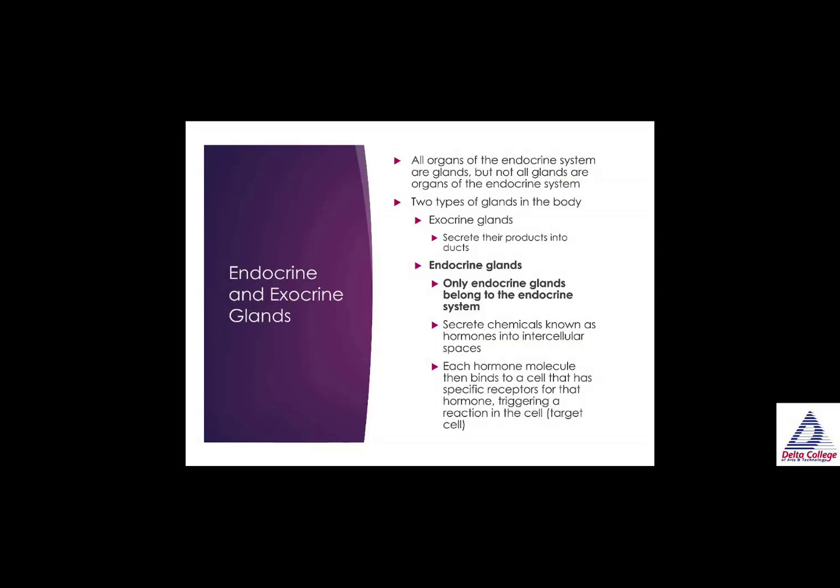So all organs of the endocrine system are glands, but not all glands are organs of the endocrine system. There are two types of glands in the body. We have exocrine glands that secrete their products into ducts, and then we have endocrine glands. The only endocrine glands belong to the endocrine system. They secrete chemicals known as hormones into intercellular spaces, and each hormone molecule then binds to a cell that has specific receptors for that hormone, triggering a reaction in the cell. The cell is known as the target cell.